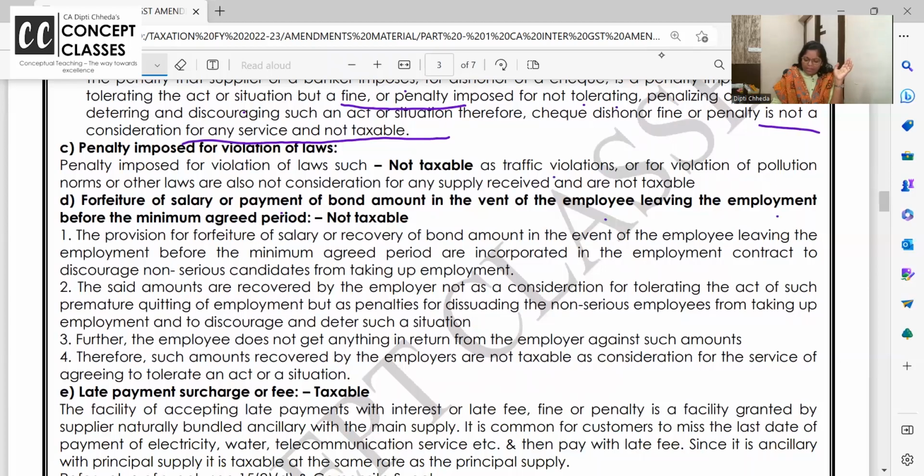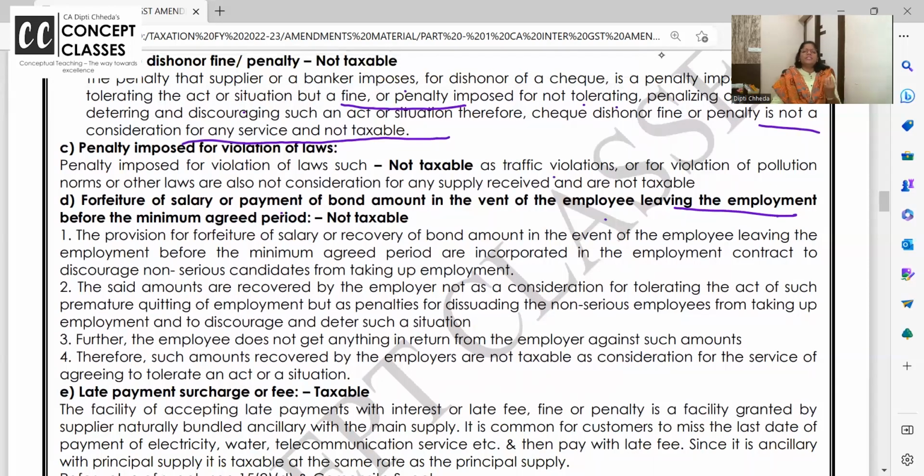before the minimum agreed period. These are very common stories in the MNC companies. When the employee is joining the organization, he has to sign a bond of 1 year, give some of his originals, and he should inform at least 3 months prior if he is leaving. Even the company should inform him 2 to 3 months, whatever may be the period before removing.